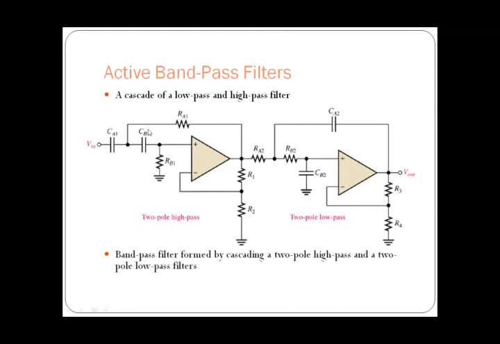We have to observe where we give the input and from where we take the output. We give the input to the capacitor and take the output across a resistor. Then it is a high pass filter, that is, a two-pole high pass filter.